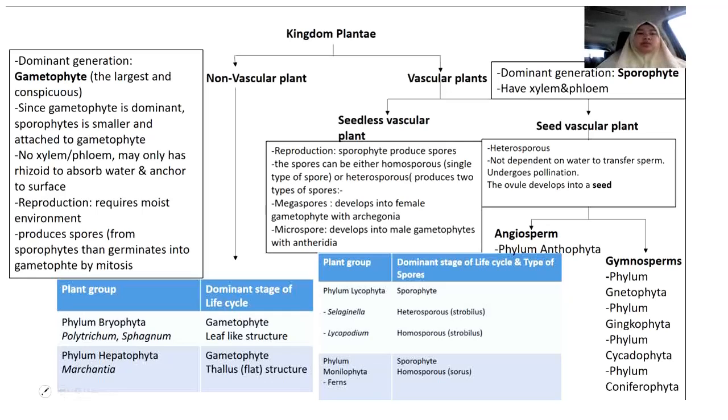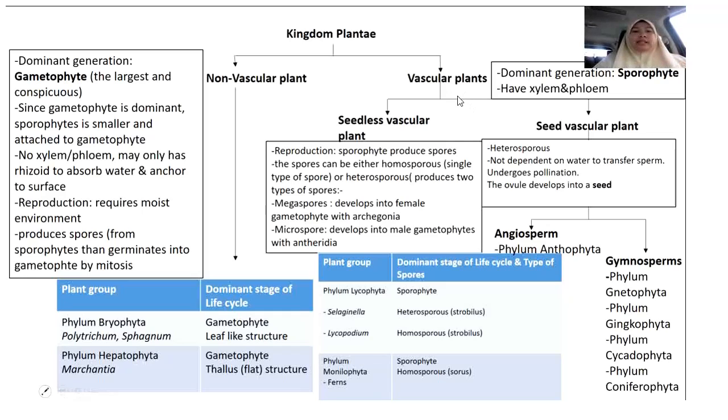Now I'm going to give a brief about Kingdom Plantae, right? So you can see the overall overview of the Kingdom Plantae. Basically, plants are divided into either non-vascular plants or vascular plants. What does non-vascular plant mean? Non-vascular plants are plants that do not have vascular tissue, no xylem or phloem. As for vascular plants, those have developed xylem and phloem.